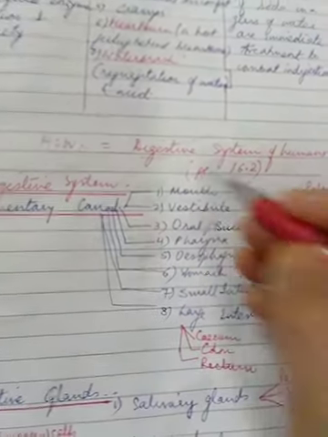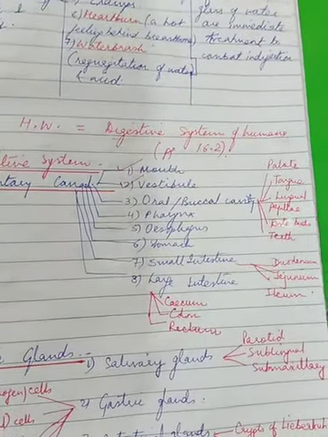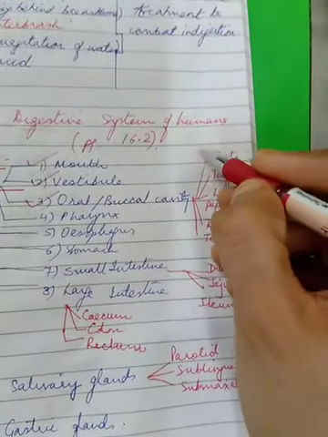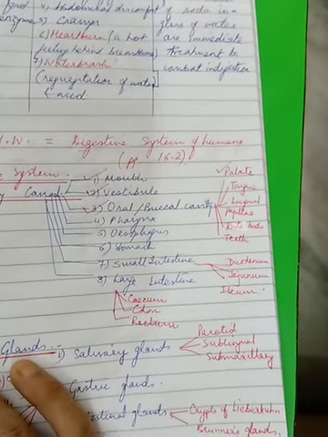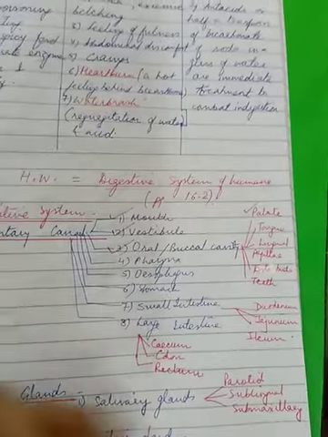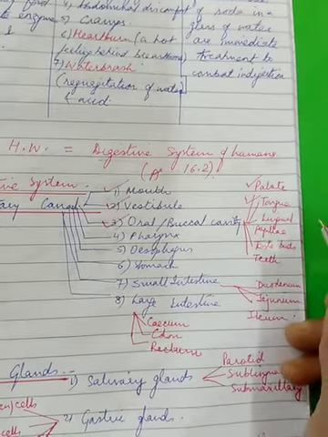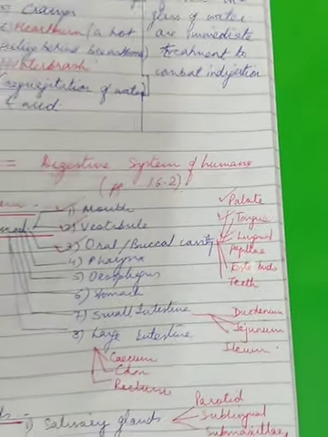Alright, so once again, let's see what all things we have done. Till now, I am explaining the digestive tract. Mouth, I have explained. Vestibule, I have explained, is the narrow region between the lips and the cheek. Coming to buccal cavity, I told you there are many structures to study. Palate, I told you, is the roof of the buccal cavity, which divides the nasal chamber from the mouth chamber. Then coming to tongue, I explained the various structures that we have as lingual papillae. I told you there are three types.